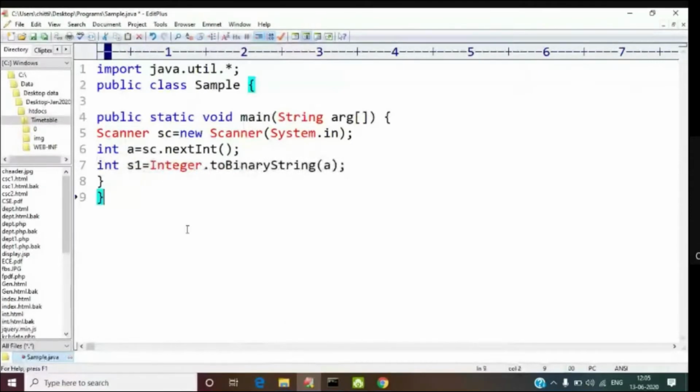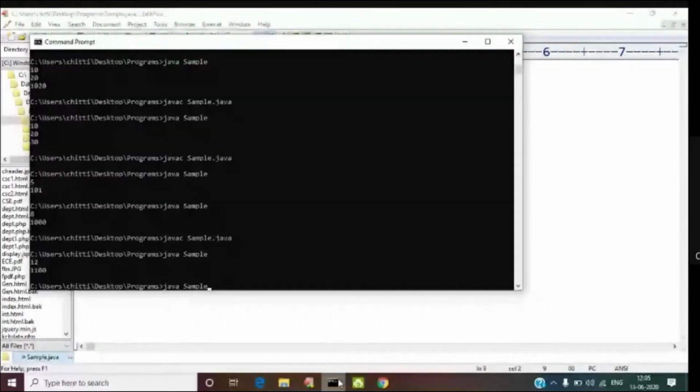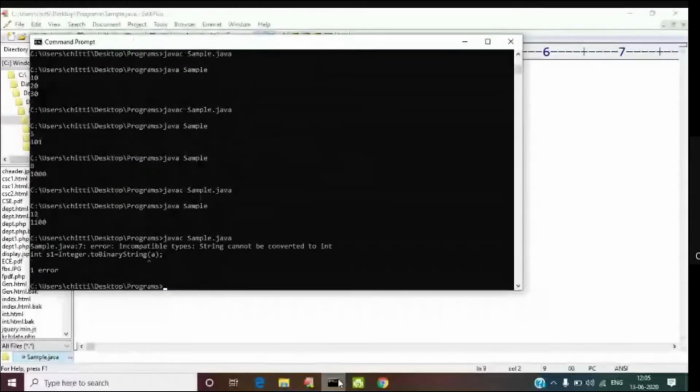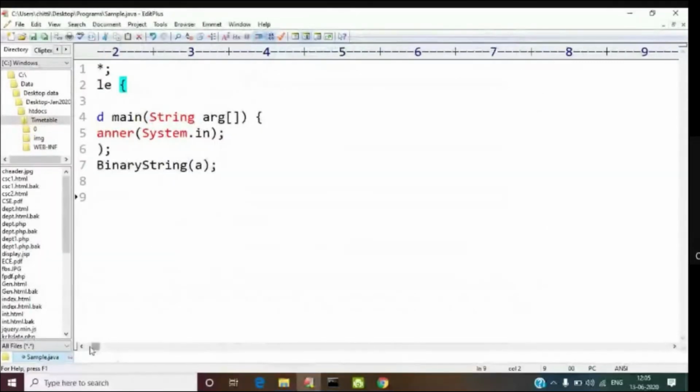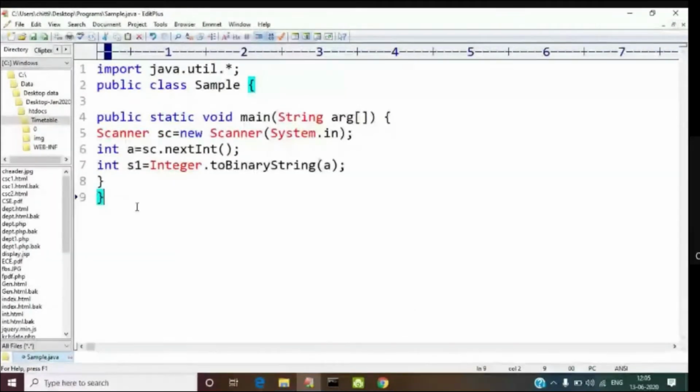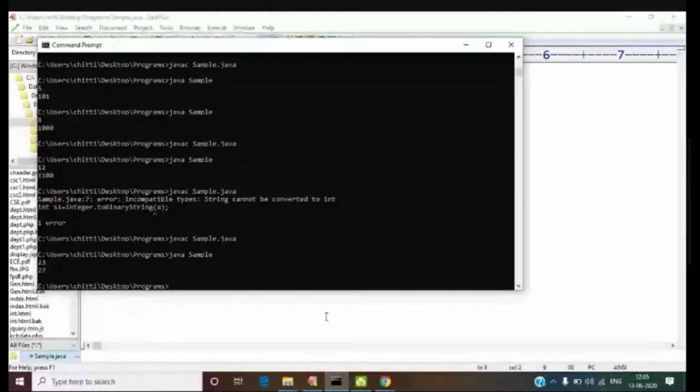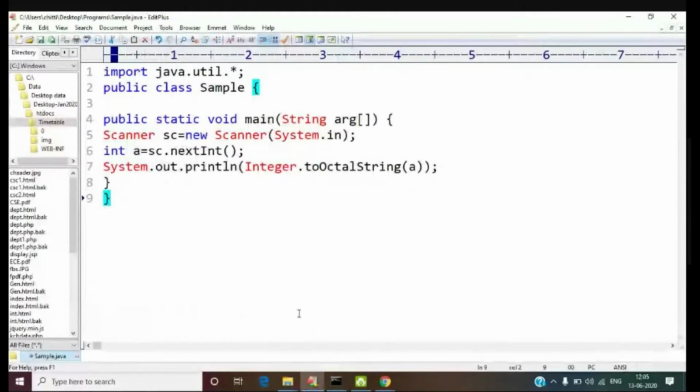Because the return type is string, you need to convert it into an integer. How are you going to convert a string into an integer? It says incompatible, it cannot convert string to integer. So for conversion, again you have to do Integer dot parseInt. Is that right? So now this is one method. Similarly, you have toOctalString. Otherwise, we'll put everything in an octal string.